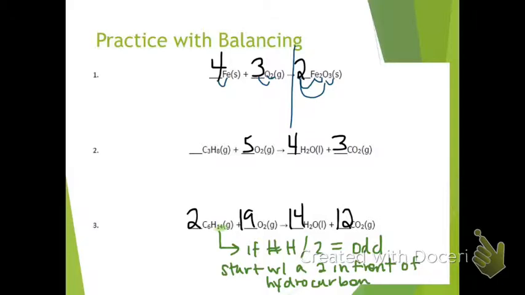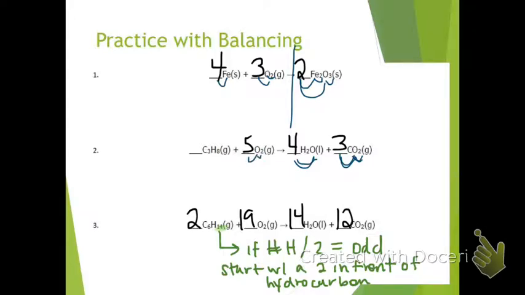Numbers 2 and 3 were both those CHO combustion ones, so we wanted to balance in that C, H, O order. We do want to always be careful about our oxygen since they're in 2 different places on that product side. Over here we have 4 plus 3 times 2, 6 oxygens for a total of 10. 5 times 2 gives us 10.